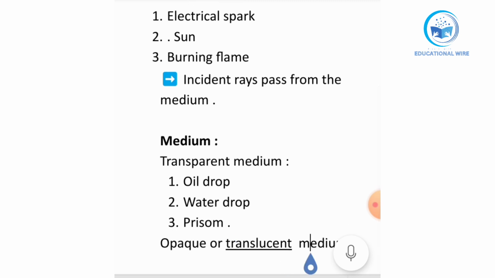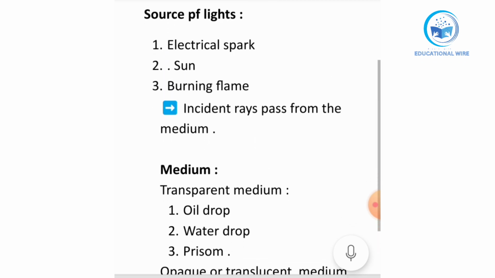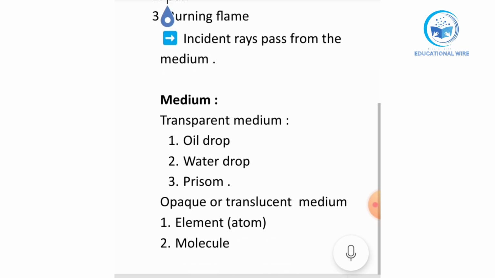Talking about opaque or translucent medium, from opaque mediums, we have the element atom. In an element, the smallest substance is the atom. We can use that. We can also do it from molecules. But today we will just talk about one source of light, that is the sun, and how it's produced, and we will also take one medium.